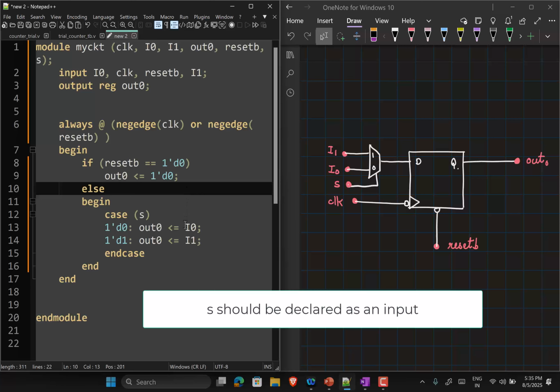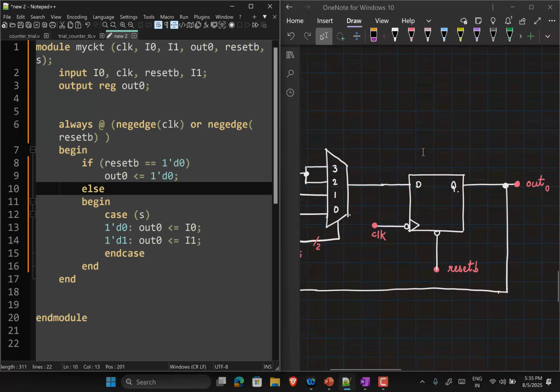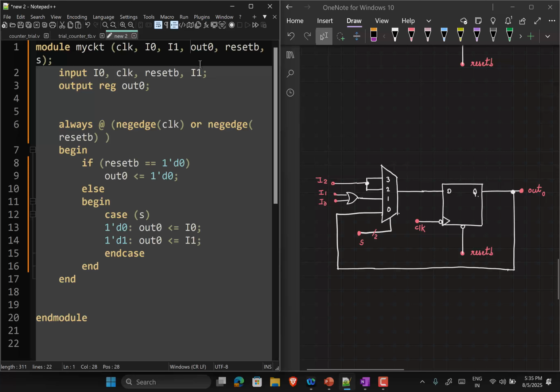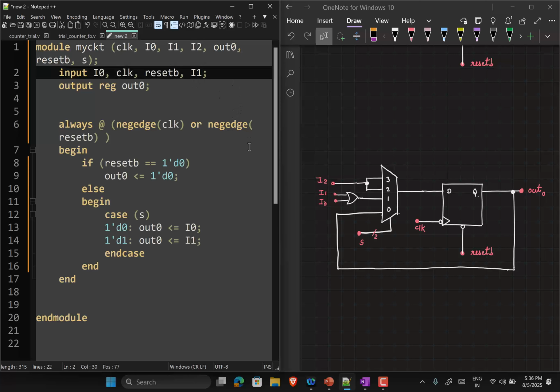Okay, so let's make it slightly more complicated. I have a circuit like this. So let me declare I2 for you. Earlier I forgot to declare S as an input, right?